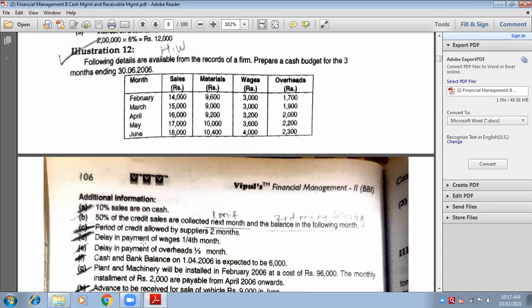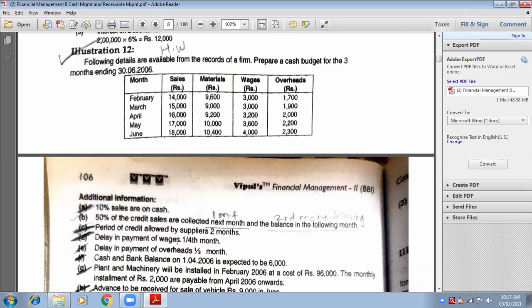Okay, delay in payment of wages is 1/4 month. Now 1/4 means you cannot divide a month into 1/4 part. So whenever he says delay in payment of wages is 1/4 month, what you will have to do is take the amount, 1/4. That day I had explained this. The amount has to be divided as 1/4 and 3/4. See, first part is 1/4, the rest part will be 3/4 naturally. Is it clear?